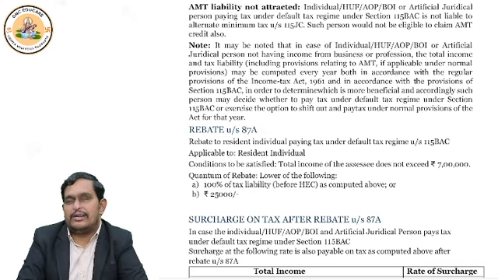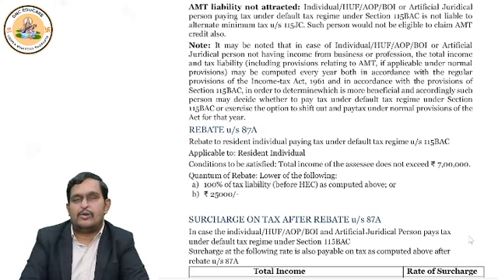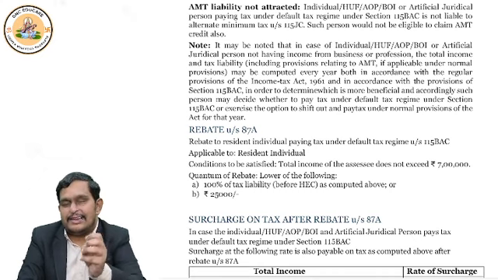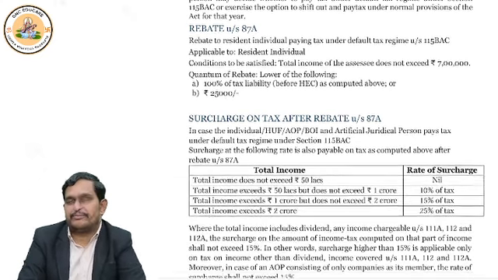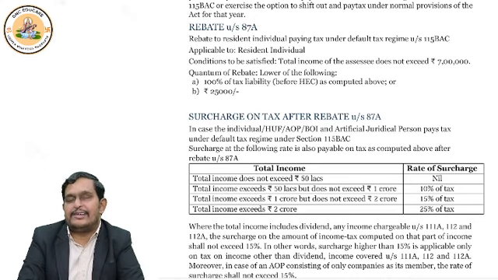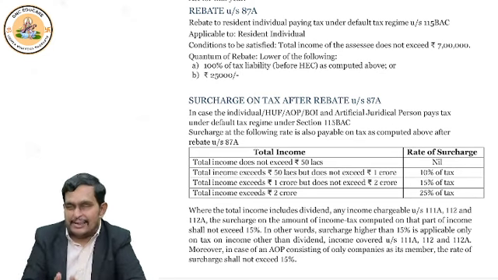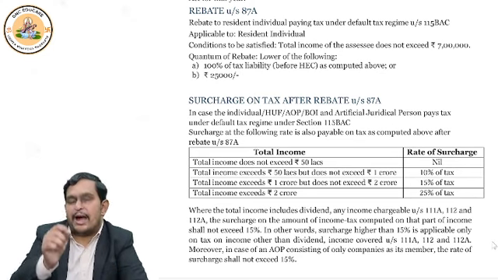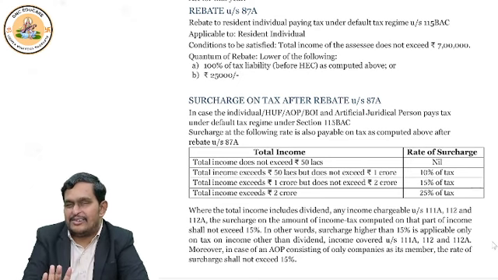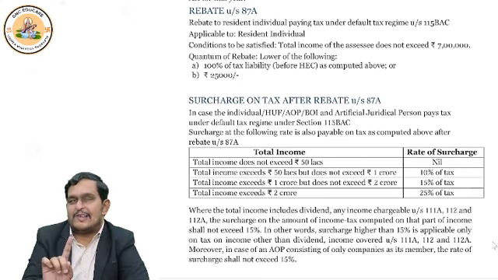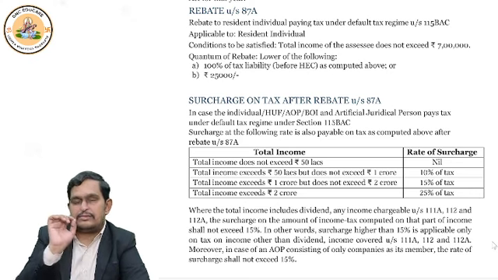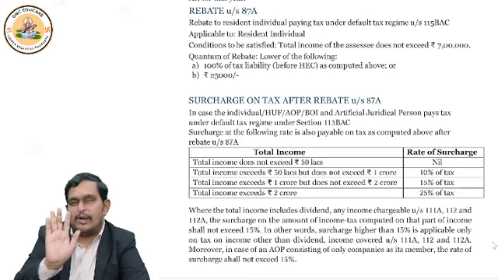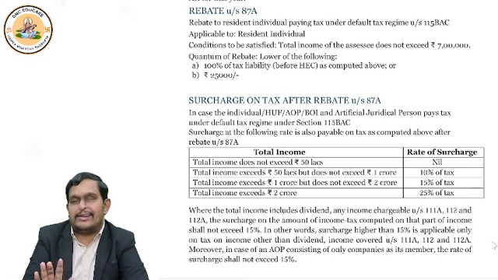Who will get this discount? A resident individual will get the discount, if his income is up to 7 lakhs. So rebate is given under section 87A to a resident individual if his income is up to 7 lakhs. Clear to all of you, right? I am only talking about section 115 BAC. Whoever is filing return under 115 BAC, for them this rebate will apply.